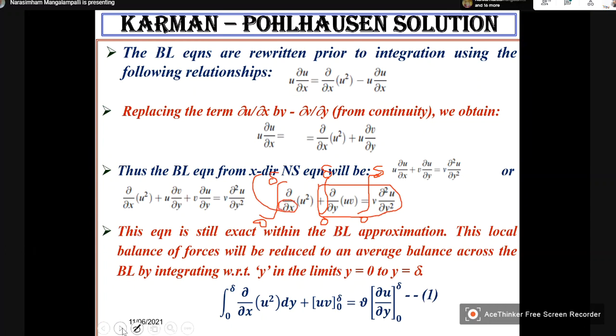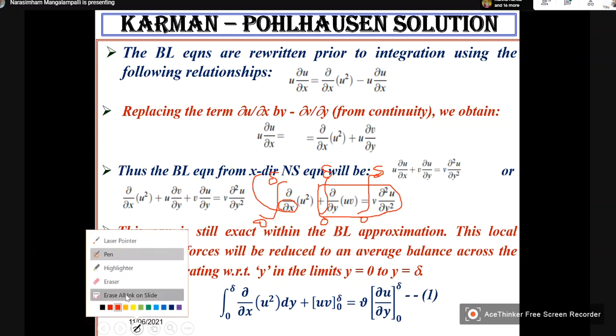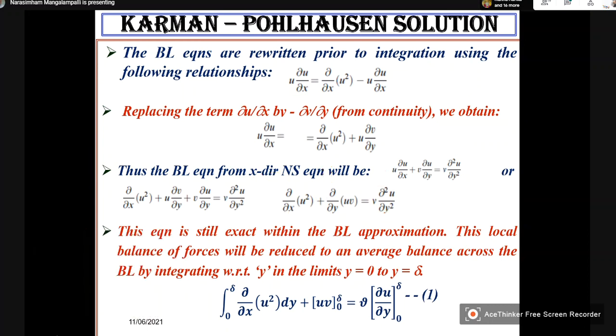So therefore, the integration will be this with respect to y, 0 to delta. And these two can be straight away integrated. So what is integral? It is nothing but uv.